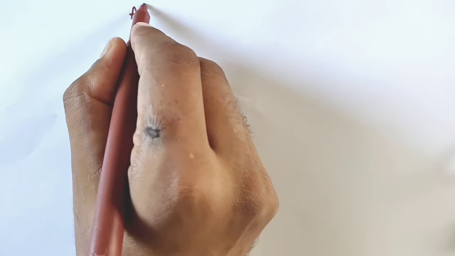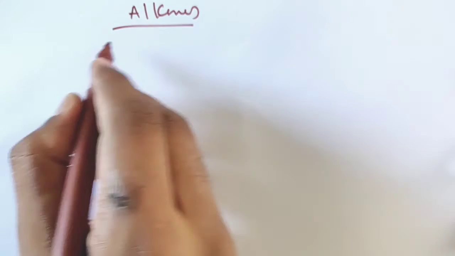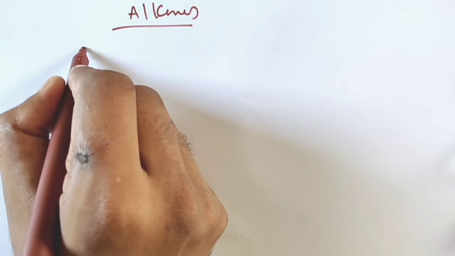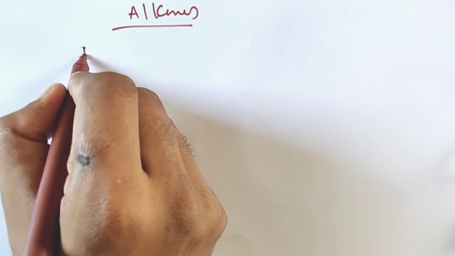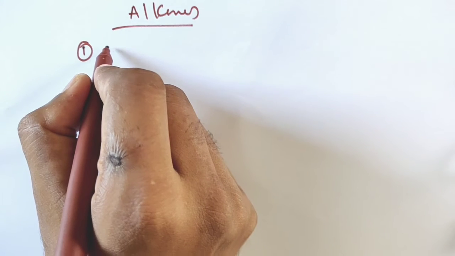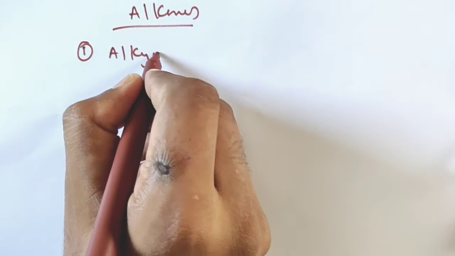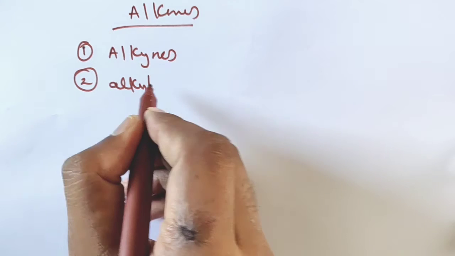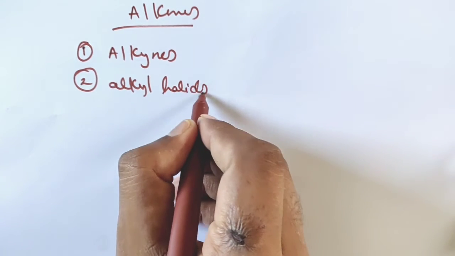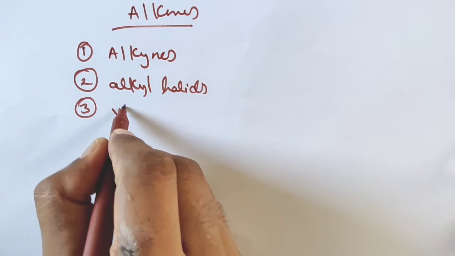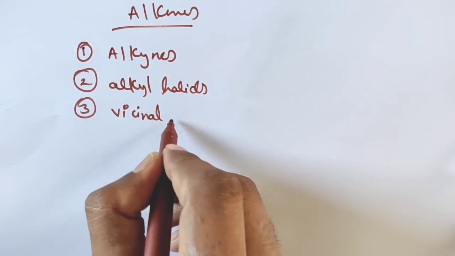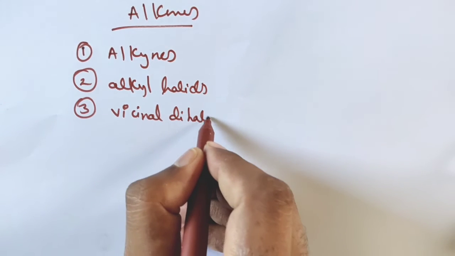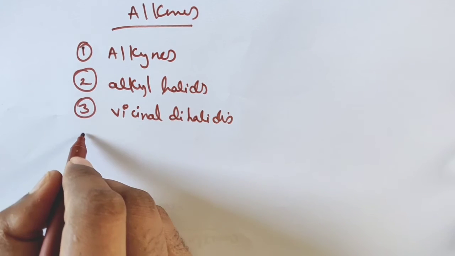In this class, I will be explaining about the preparation of alkenes. So, how are we going to prepare alkenes? Alkenes can be prepared by using alkynes. Second, by alkyl halides. Third, by vicinal dihalides. And dehydration of alcohol.